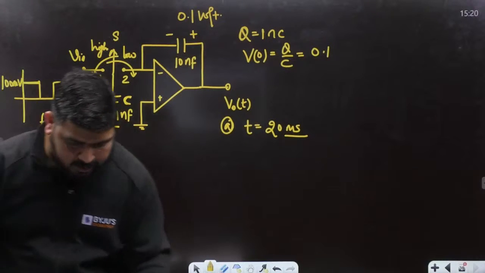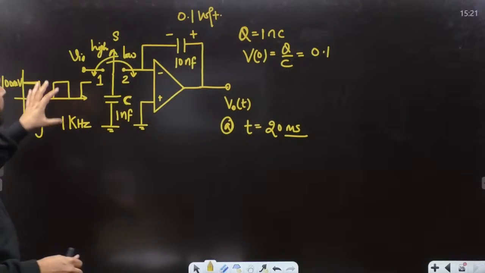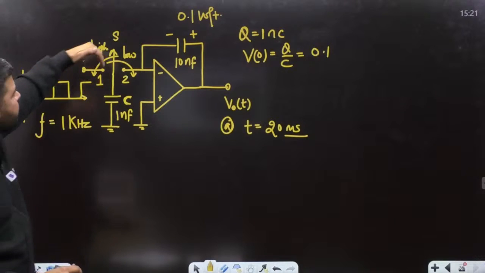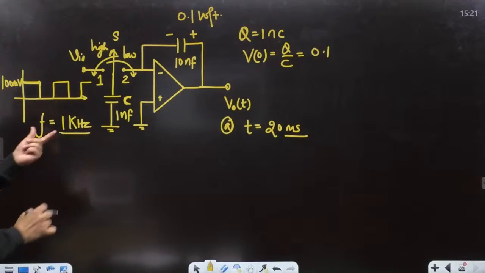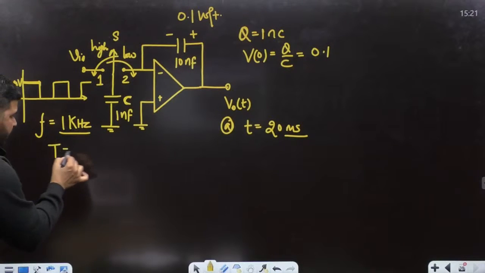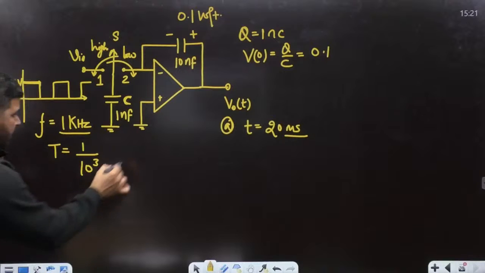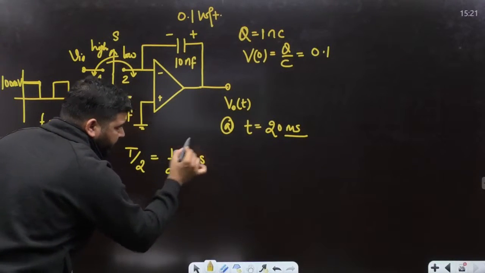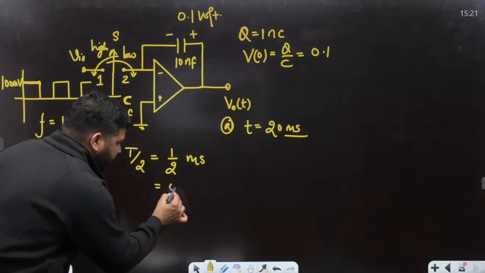Now let's try to solve this question, guys. Again, this question is very good. Let's say this is high. If it is high, the switch is connected here. First of all, the frequency is 1 kilohertz, so the time period will be equal to 1 over 10 to the power 3. This is my time period. So T by 2 will be equal to 1 by 2 millisecond, which means 0.5 millisecond.